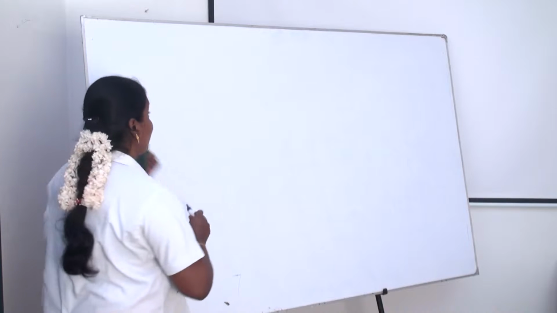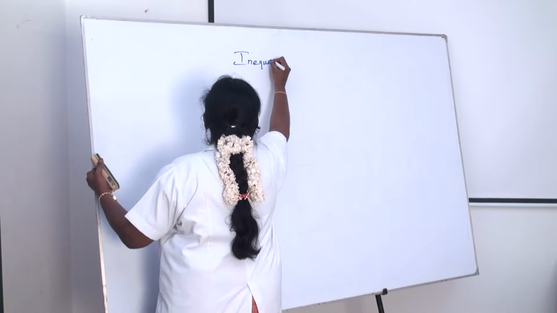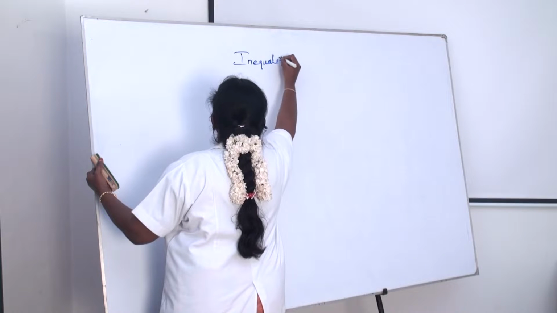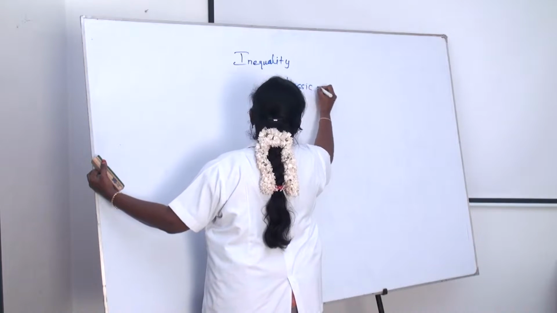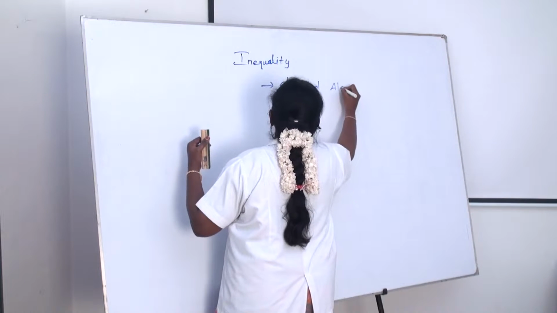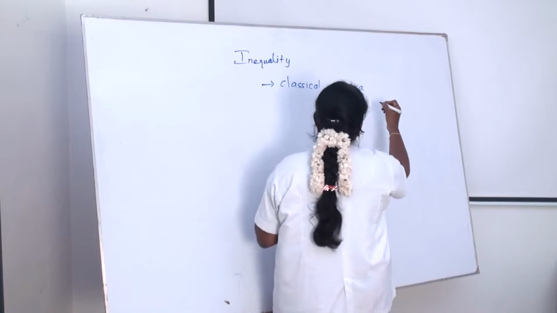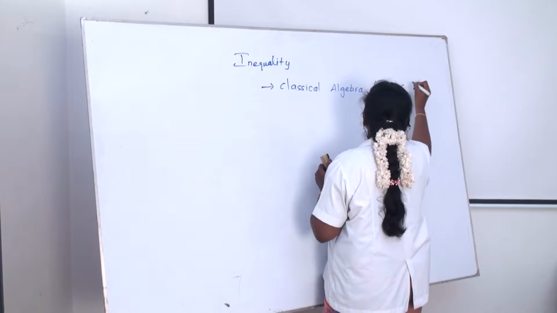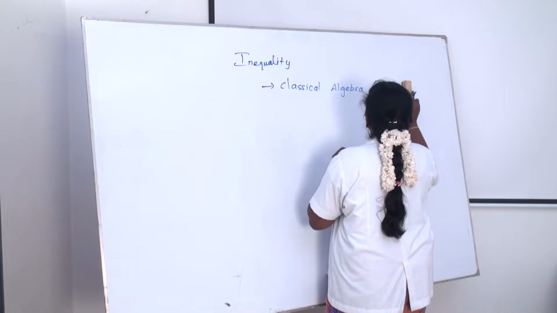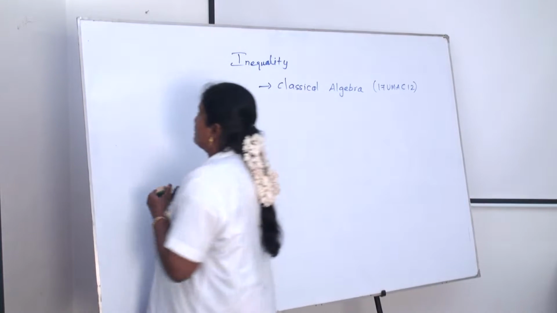Today we are going to see inequality in classical algebra. The course code is 17UMAC12. It's a core paper.